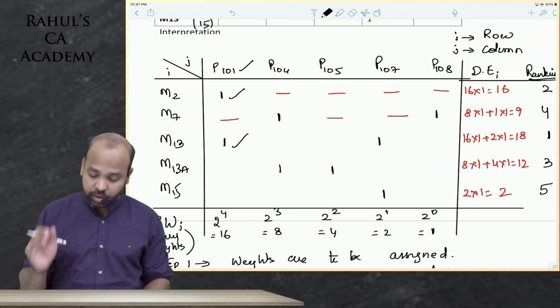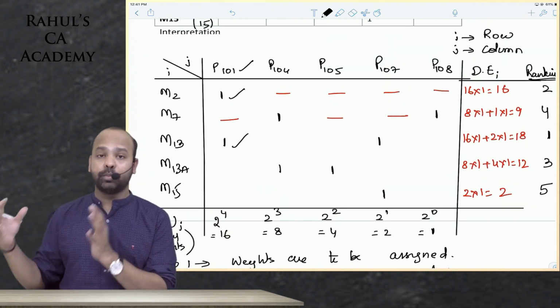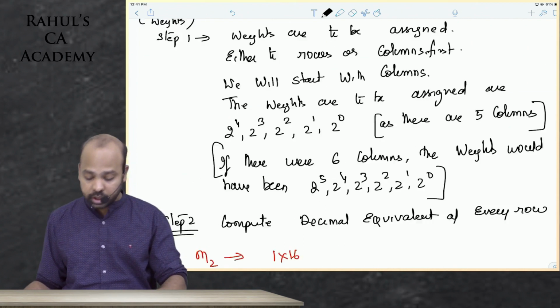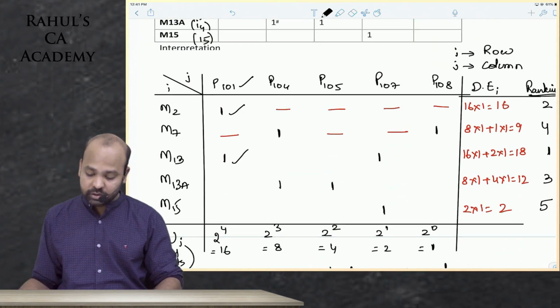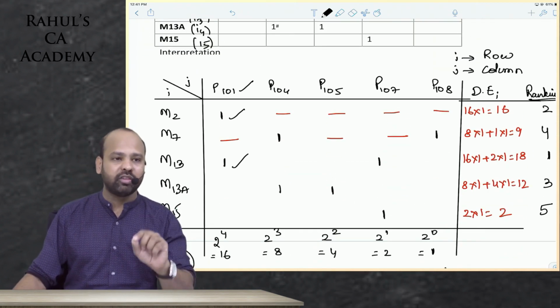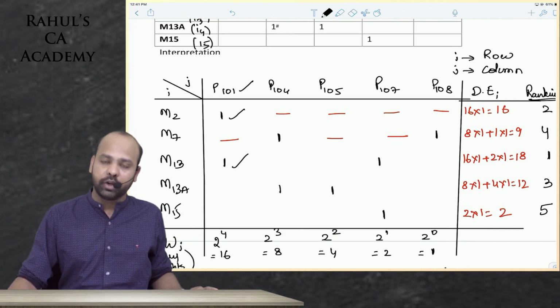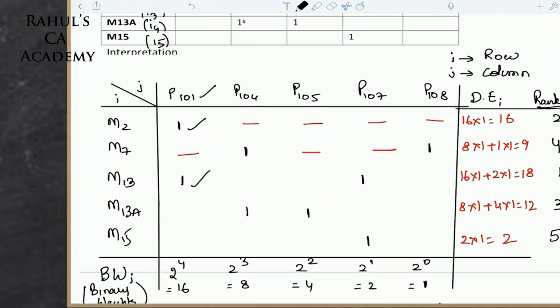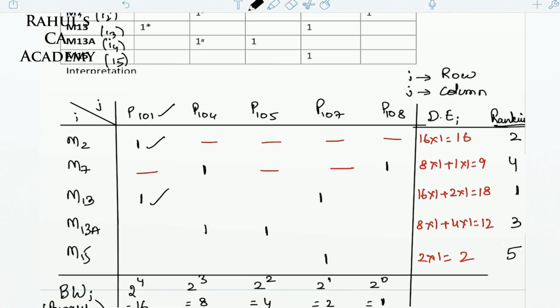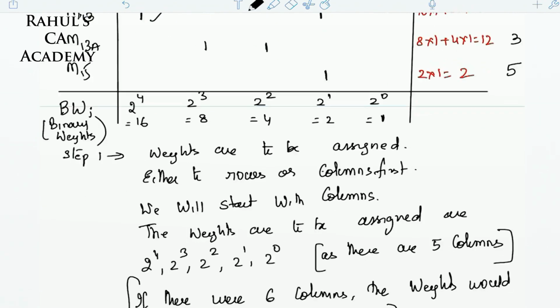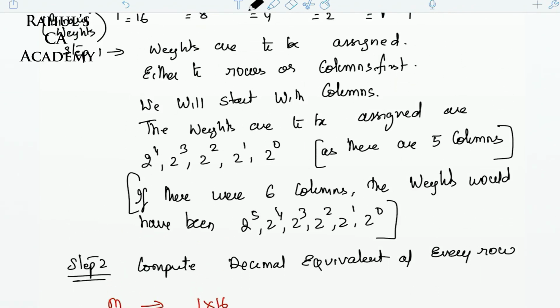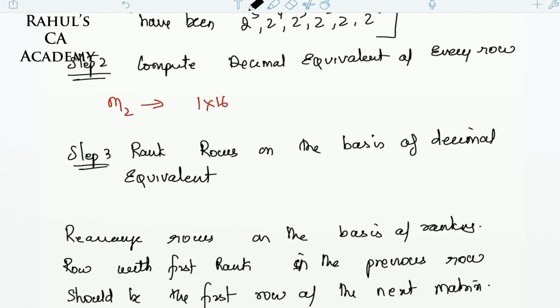Guys, I hope you have understood that you assign binary weights, you compute decimal equivalents, and then you rank them, and then you rearrange the matrix. What I'll do, beta, is zoom in and slowly scroll down. You pause the video just in case someone is left out copying. You can pause the video and copy, guys, just in case someone has not done it.